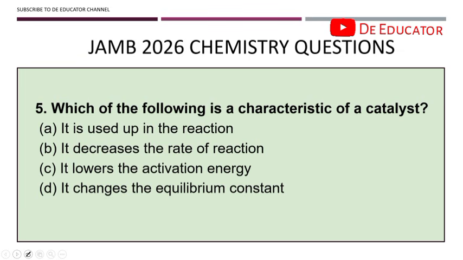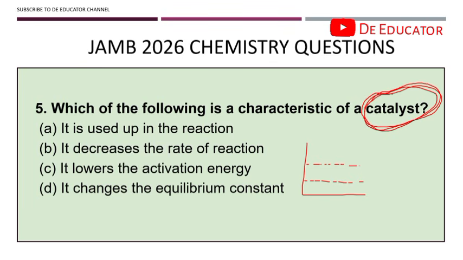So the next question: which of the following is the characteristic of a catalyst? We already know that catalysts are those substances that speed up reaction. Now you should know the mechanism of action that a catalyst uses to work. If we have an energy profile diagram like this, you should know your energy profile diagram. I made a video on this. If you want to get the video, do well to check my channel for the videos I've created earlier. You will see it.